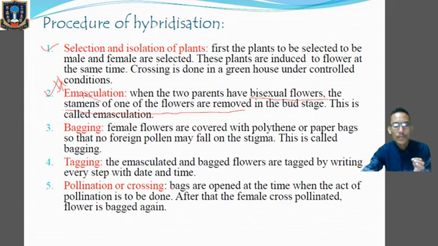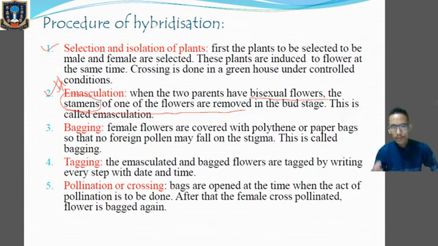Now, what do you mean by stamens? Is it the male part of the flower or the female part of the flower? Stamens is the male part of the flower. So if the parents are bisexual flowers, then what we are doing is removing the stamens, removing the anther of the flower.